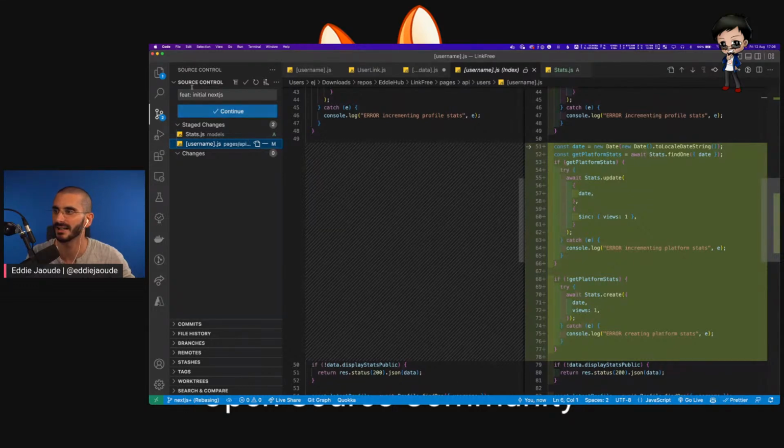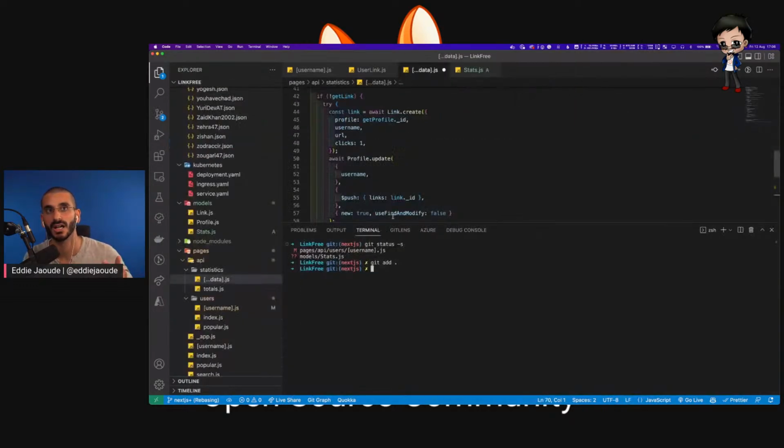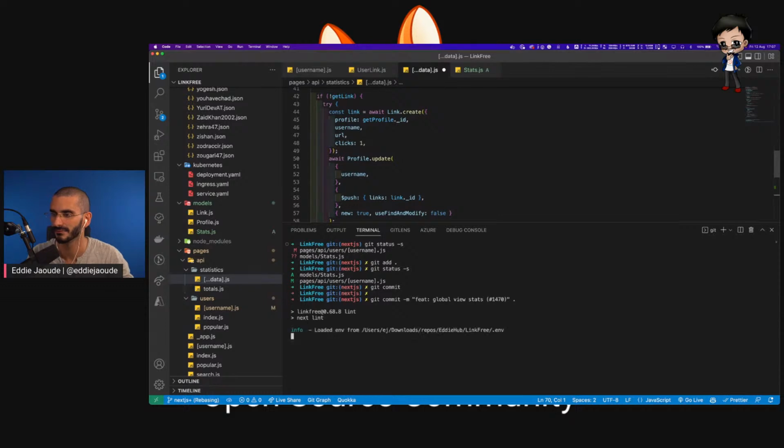Let's commit that now, and then we'll get on to doing the total link clicks, which I think is quite an interesting metric. So if we do a status, we've got that. So we'll do a commit. Actually, I can't remember what number it was. Let me get my previous commit up and I'll just edit it. So the feature is global view stats. That's pretty good. No linting errors.